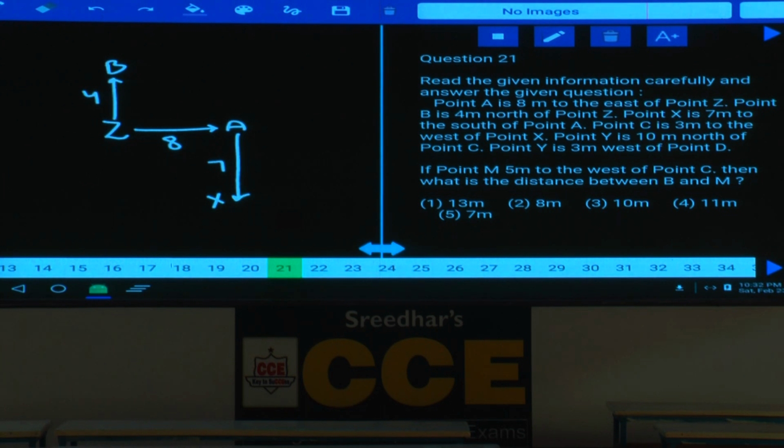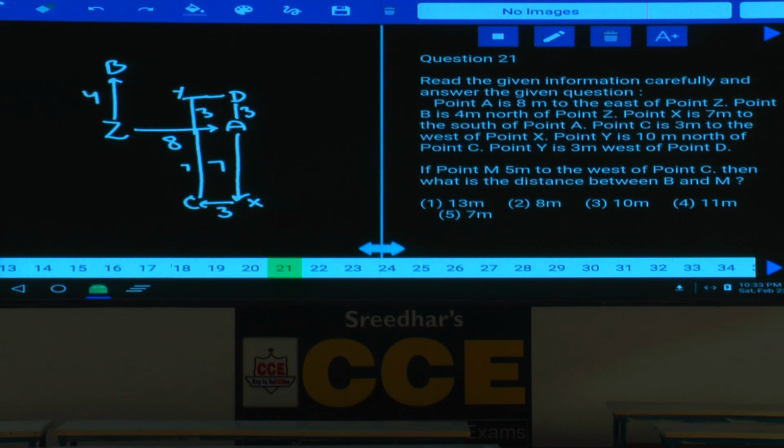C is 3 meters to the west of X. Now this C is 3 meters to the west of X. X is here. Now C is how many meters? Just 3 meters. C is 3 meters to the west of X. Y is 10 meters to the north of C. From here Y is 10 meters, this is 7 and this is 3. Now this is 3 plus 7, 10. Y is 10 meters to the north of C. Then Y is 3 meters to the west of D. Now this Y is 3 meters to the west of D. D is here. Now Y and D are in a horizontal line, and A and D are in a vertical straight line. Now the distance between these two is only 3 meters.